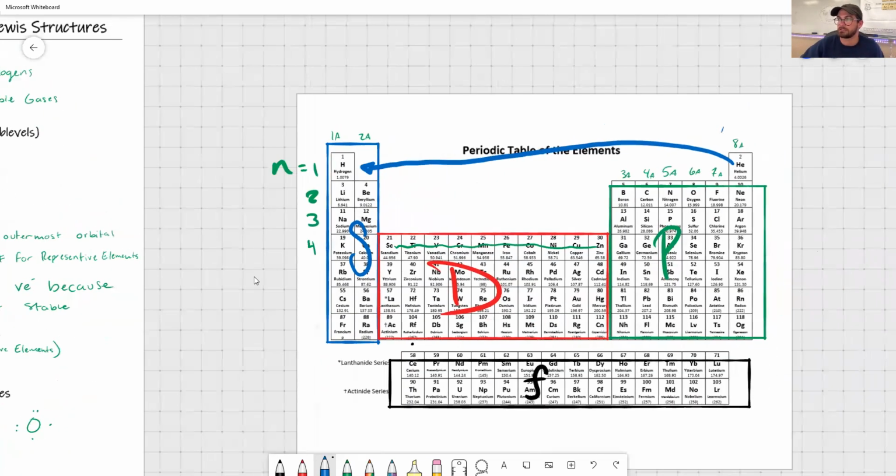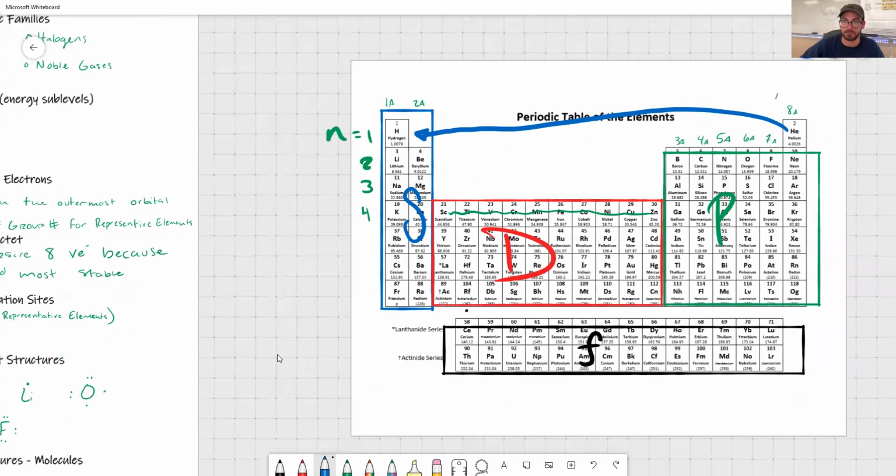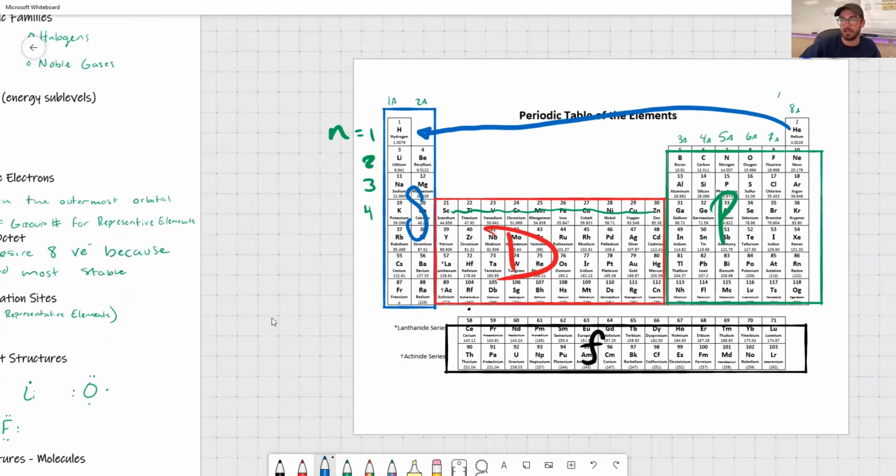So your periodic table, if you have one at home, mark it up, make it look organized however you need it to be. But that's it for today.